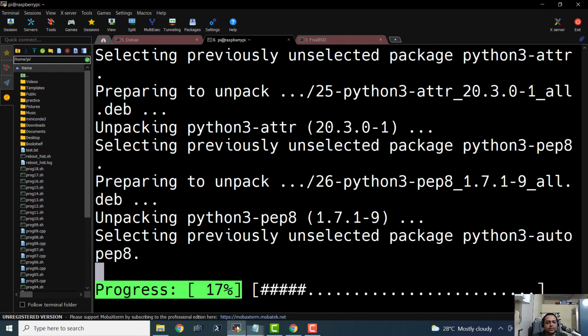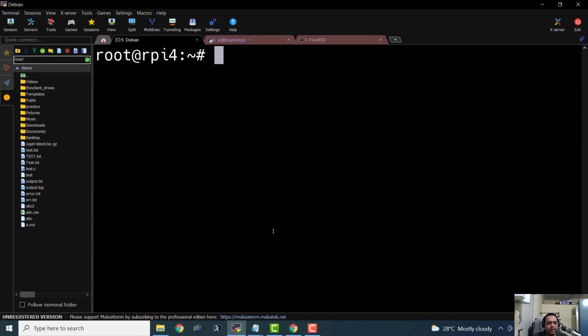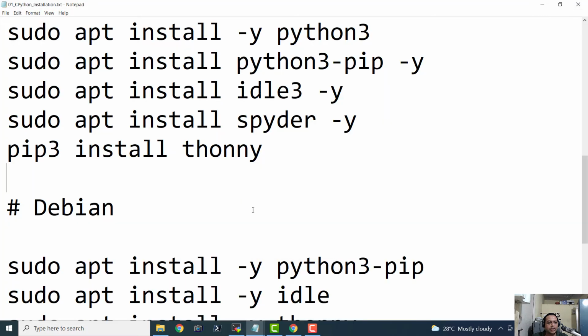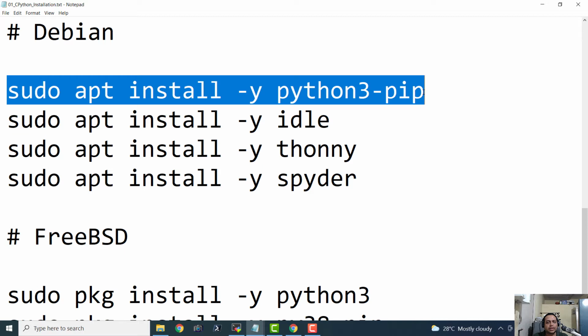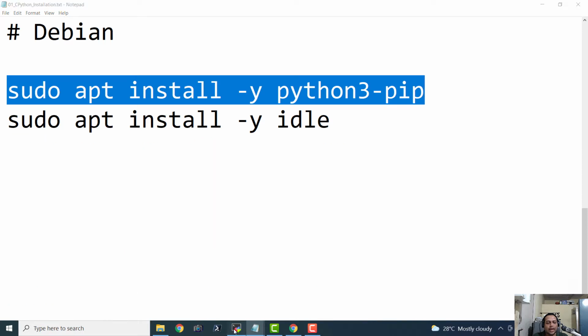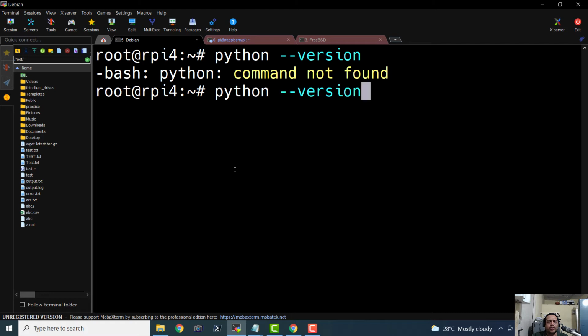Now I think that the installation is done, or is it still in progress? Meanwhile, we will launch the installation on Debian. Let us go ahead and install Python 3 pip on Debian. I think that Python 3 is already installed by default on Debian. So python --version, and okay, it doesn't have Python, but does it have Python 3?